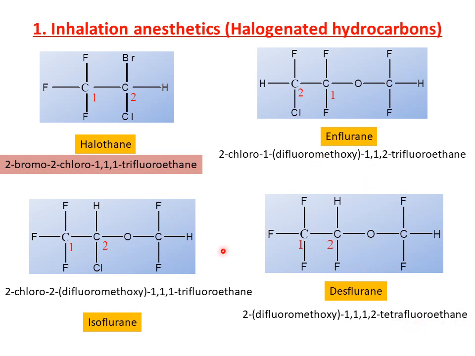And observe enflurane, isoflurane, desflurane. All these structures consist of a difluoromethoxy, which is common. We observe there is a change in the fluorine or chlorine substituents around the first and second carbon atoms. So these are nothing but halothane, enflurane, isoflurane, as well as desflurane.